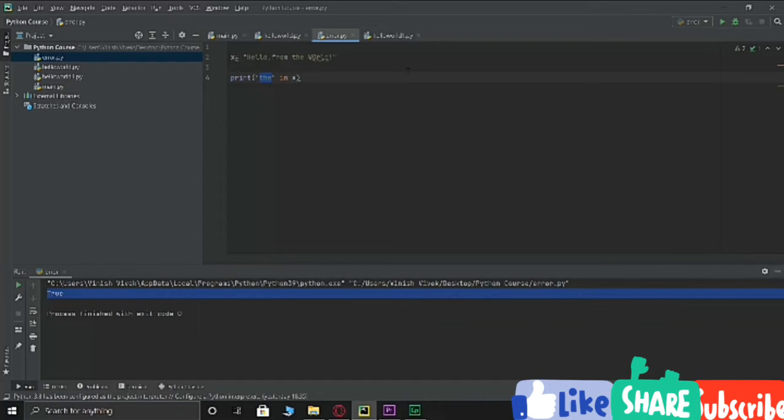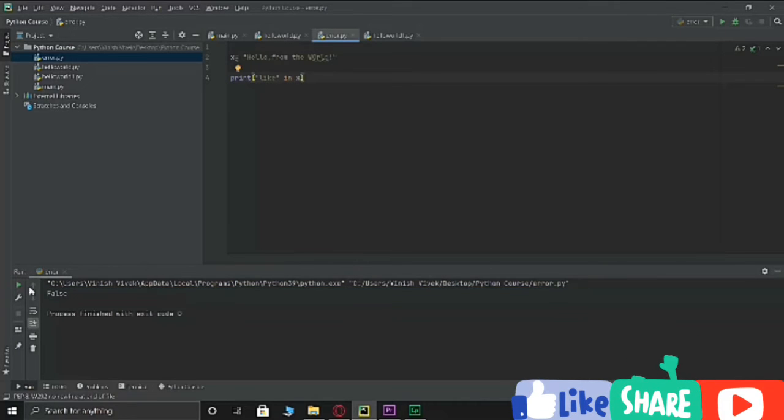If you try another word and print this, it's saying false. So that's how you can check if something is there in a string or not. You can also use the if statement, but I don't want to go into if, else and all of that because you'll get confused if you've not been introduced to them earlier. So that comes in strings.